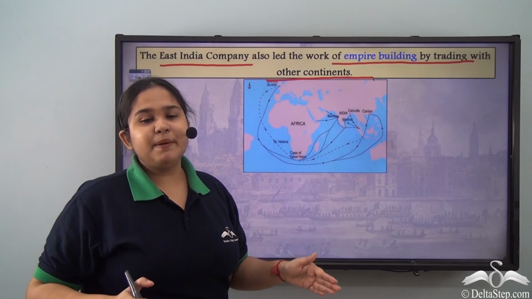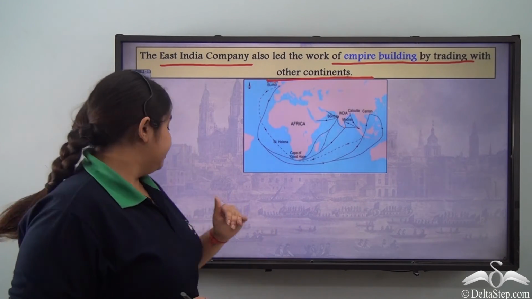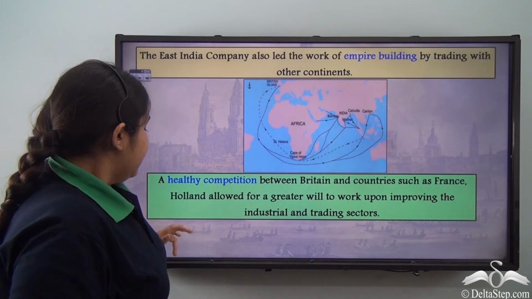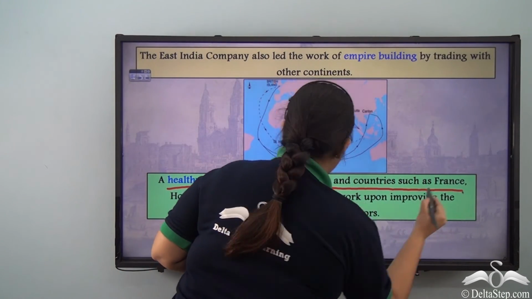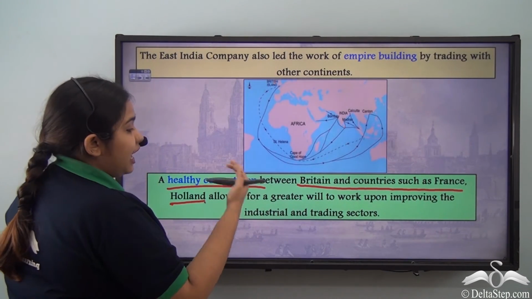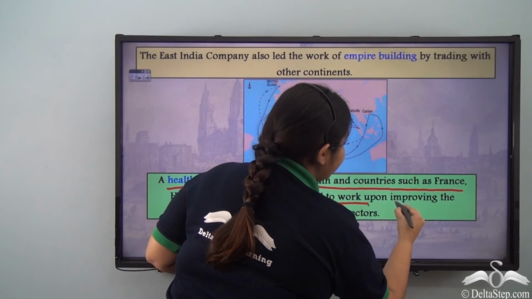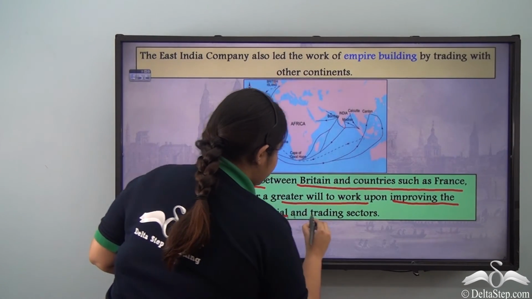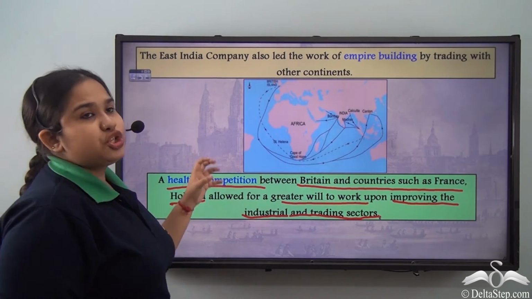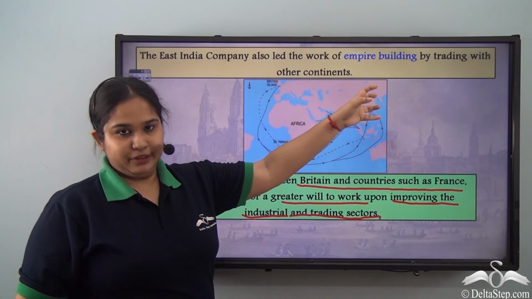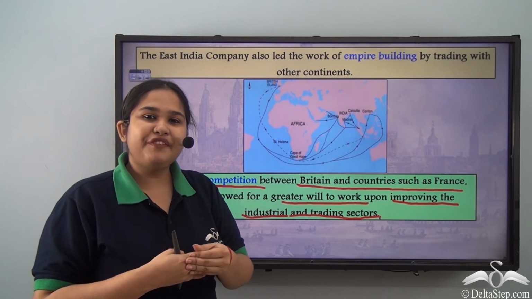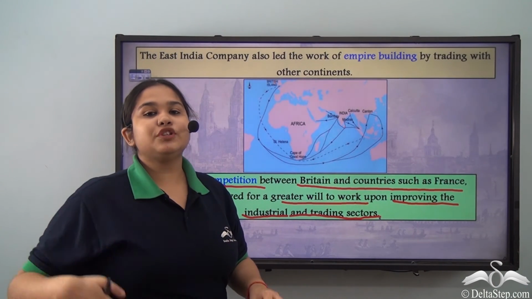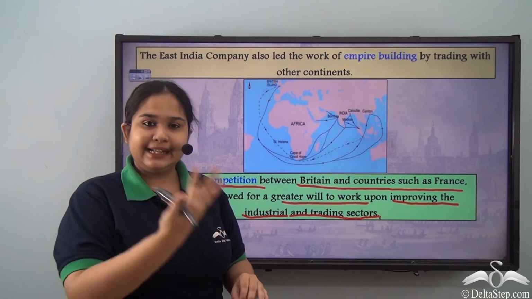And how would that be possible? Only through trade. A healthy competition between Britain and countries such as France and Holland allowed a greater will to work upon improving the industrial and trading sectors. So it was not just Britain who was focused on trading with the colonies, but places like France and Holland that focused on the fact that they needed to compete so that they could gain more wealth out of this entire chain.